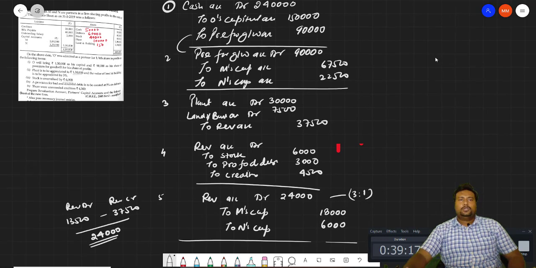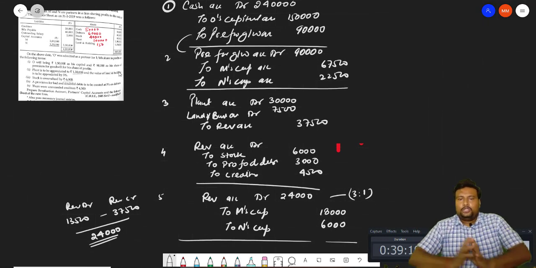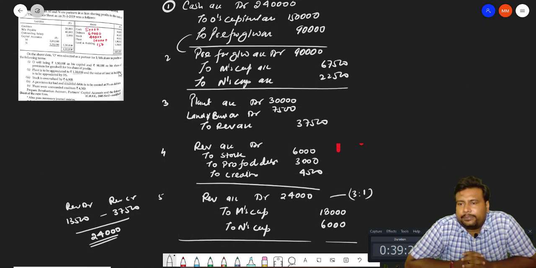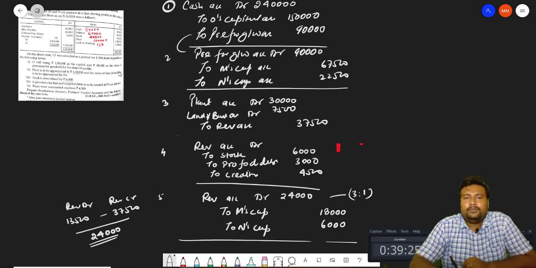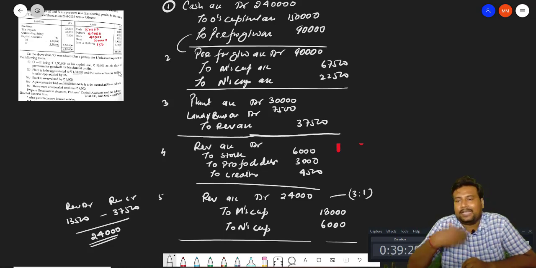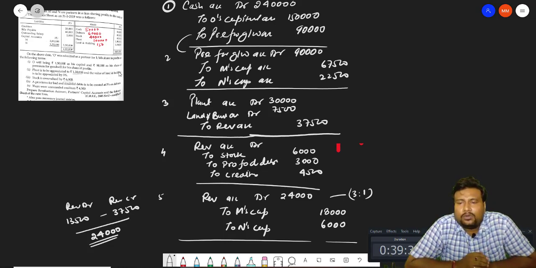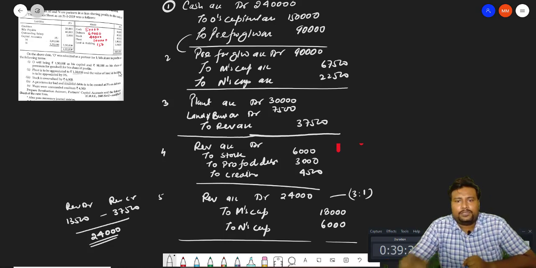So here is the entry. What do you have to do? Simple. The revaluation rule is very simple, beta. If you earn a profit on anything, revaluation will be credit and that will increase. If you have any loss on revaluation, then revaluation will be debit. Revaluation will be debit.